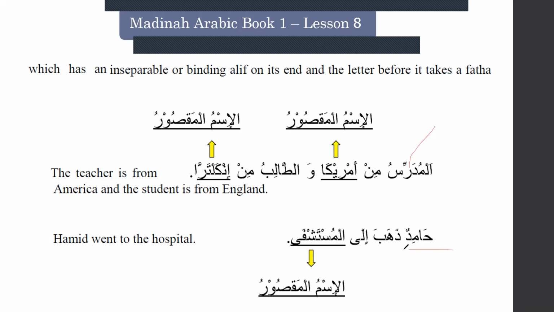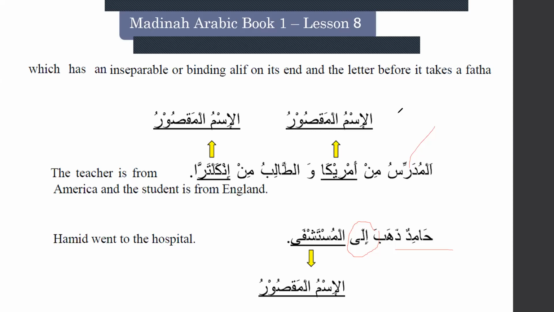You see here, Hamidun dhahaba ilal mustashfa. Hamid, dhahaba, he went. Ilal mustashfa, to the hospital. Hamidun went to the hospital. You see here, ila is harful jar. It's supposed to be mustashfi, right? Why mustashfa?